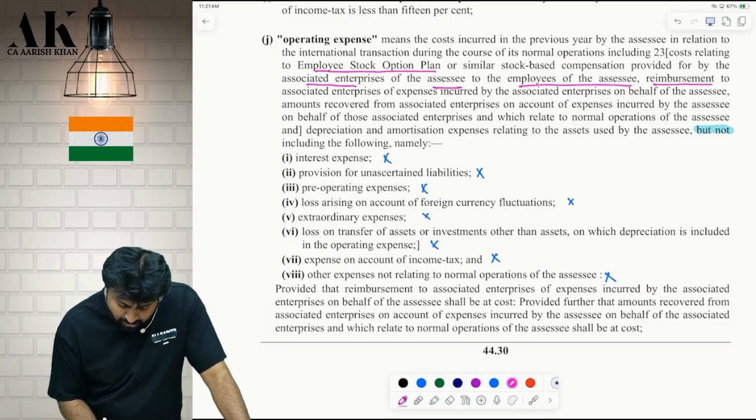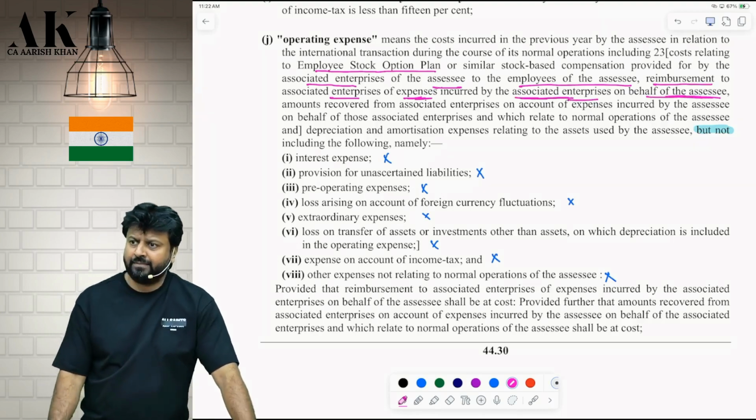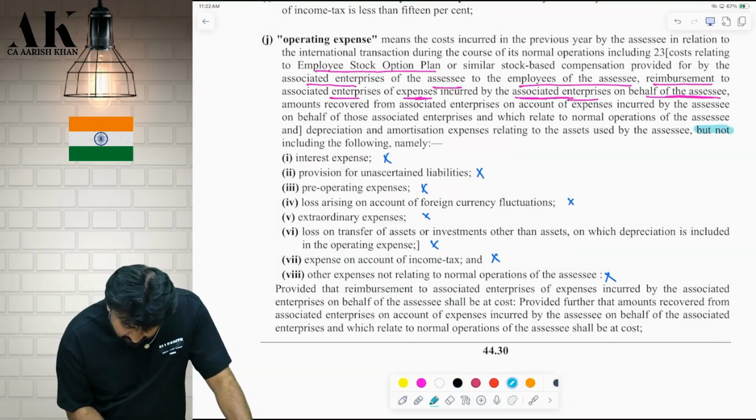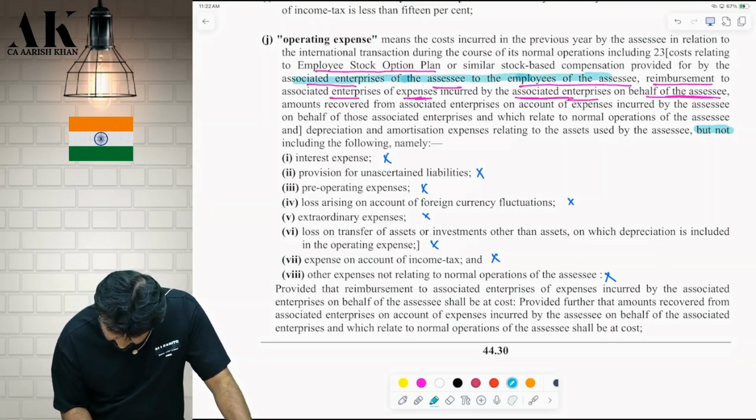Comma. Reimbursement to associate enterprise of expense incurred by associate enterprise on behalf of the assessee. Please highlight all of them separately, please. This is a separate discussion.